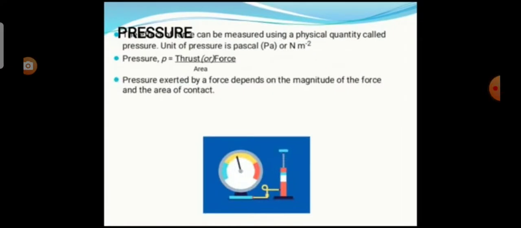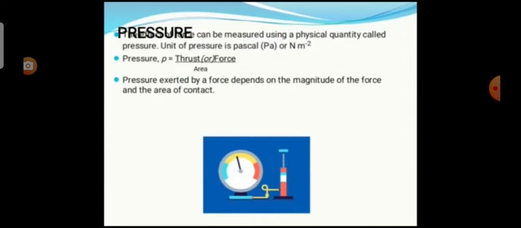Now we see about the pressure. The effect of force can be measured using a physical quantity called pressure. So pressure is equal to thrust or force by area, that is P = F/A.